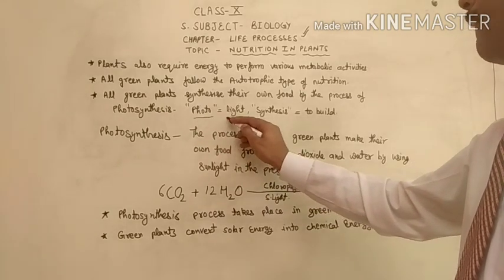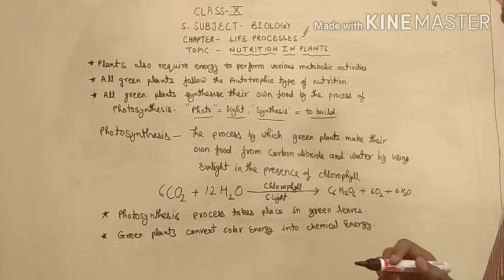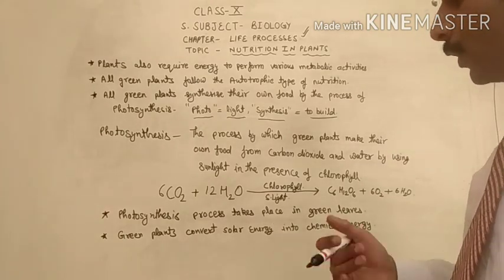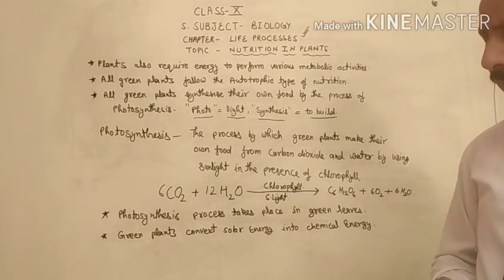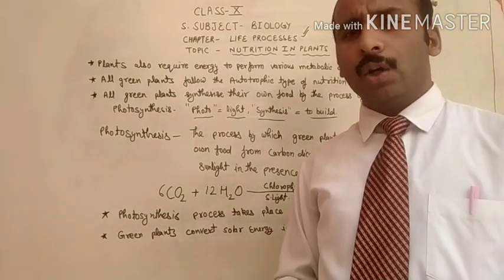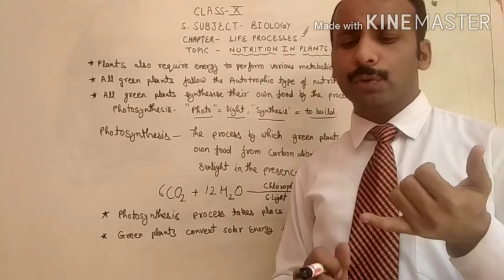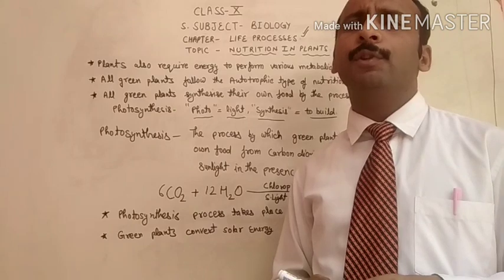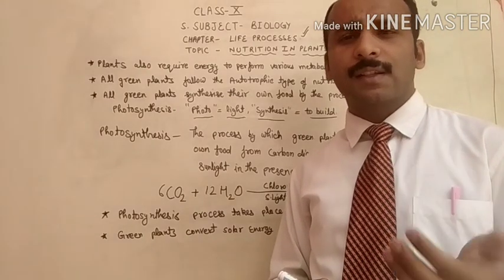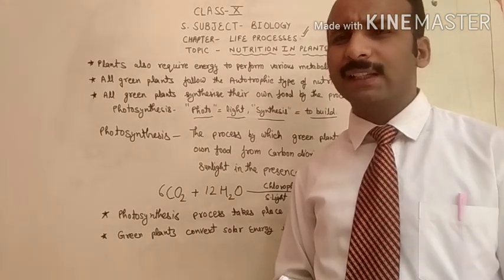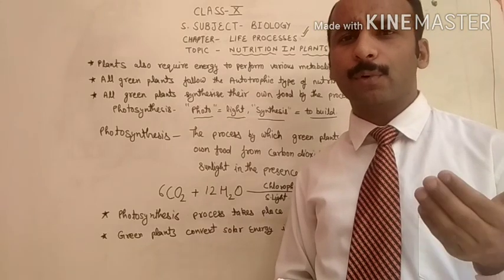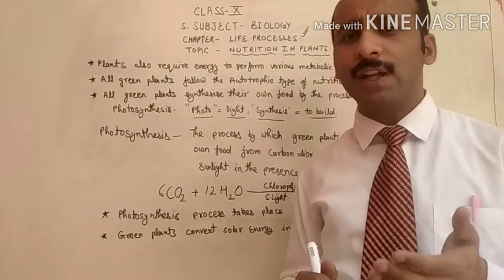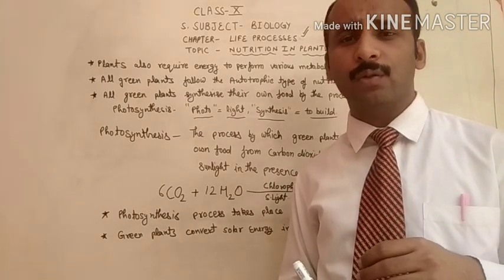Photo means light and synthesis means to build, to form, to prepare. In the last video I also told you that autotrophic nutrition may be of two types: chemoautotrophic and photoautotrophic. Chemoautotrophic means some kinds of bacteria, called methanogens, synthesize their food by utilizing chemicals, obtaining their energy directly from chemicals.